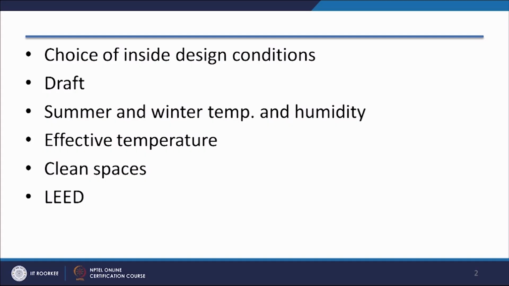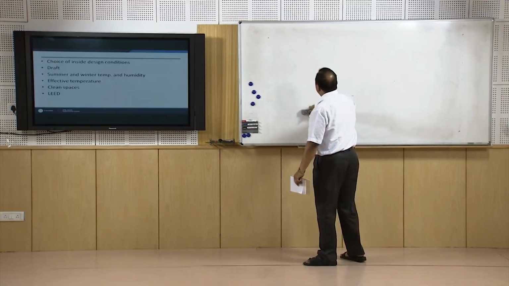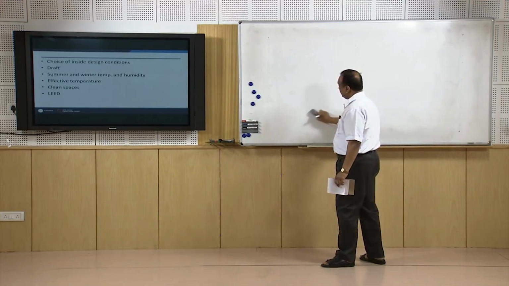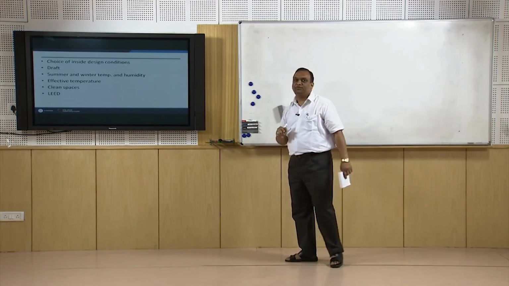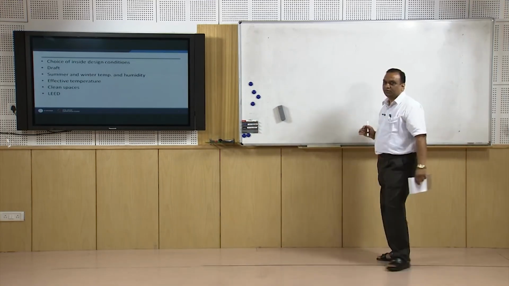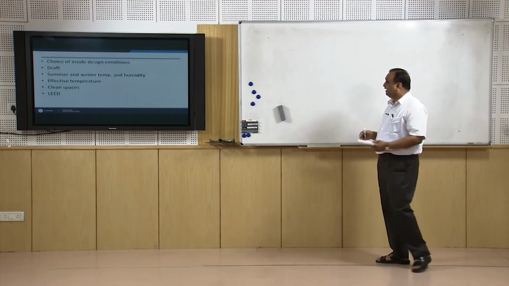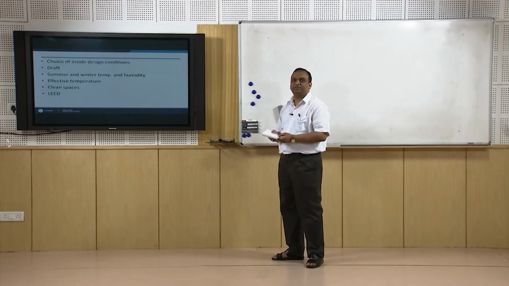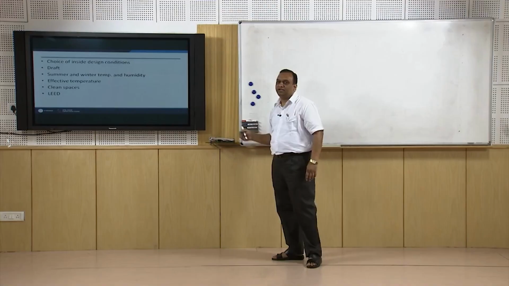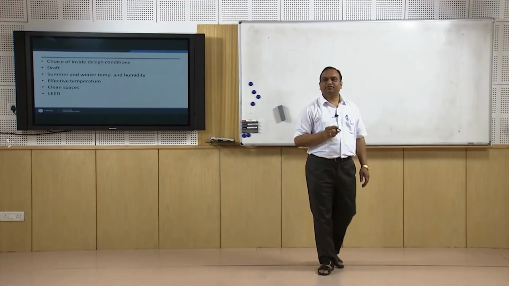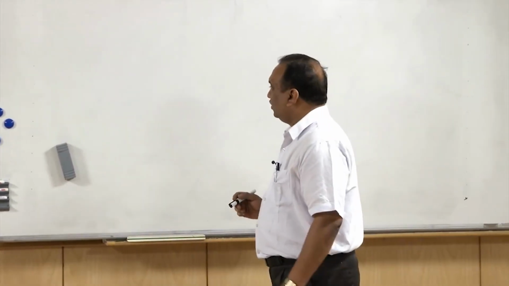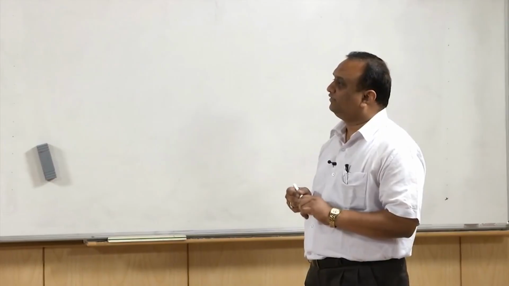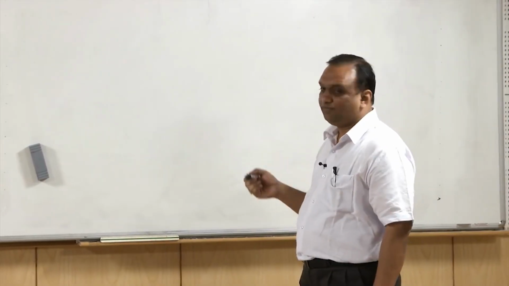Clean space. Now for designing a system, we have to maintain the temperature and humidity. At the same time, we have to maintain the cleanliness of the air also. It should be free from pollutants. So filters are provided. And cleanliness, I cannot simply say that this air is clean and this air is not clean. It cannot be said in a simple and straightforward manner. So the cleanliness of the space is classified.